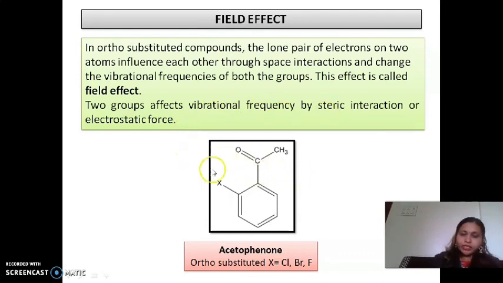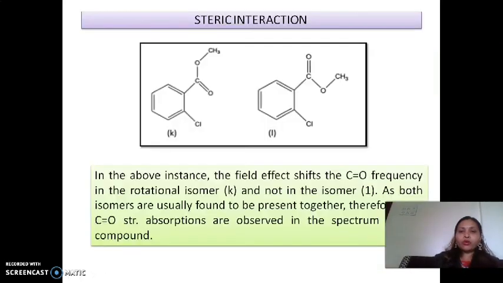Now see, this is an example of acetophenone where X is any type of substitution. In ortho substitution, it may be any halide, Cl, Br or F, which will affect the frequency of absorption of C double bond O. So this will be affected by steric interaction or electrostatic force, and so the frequency may be shifted higher or lower.